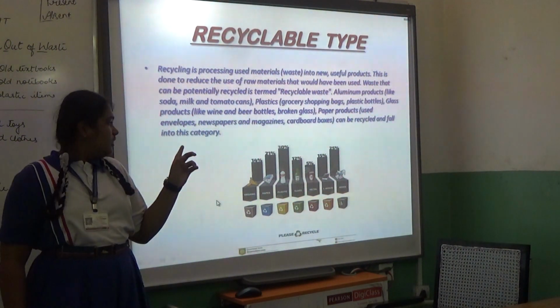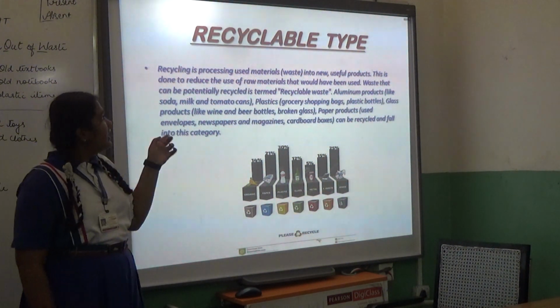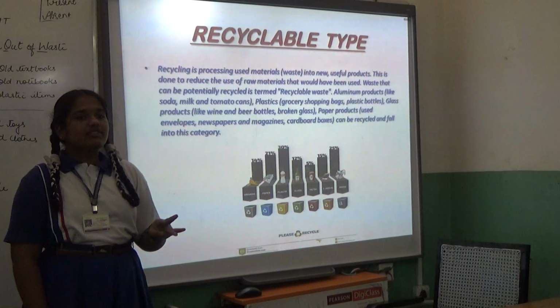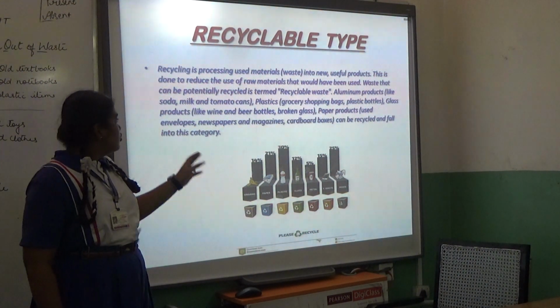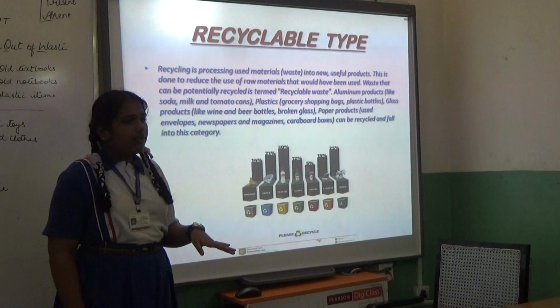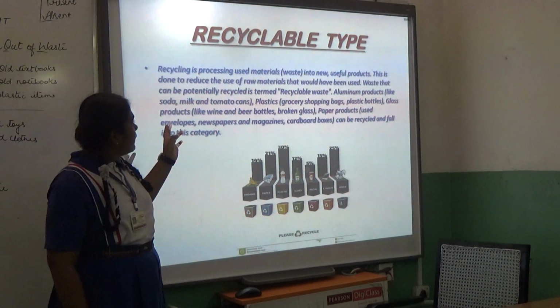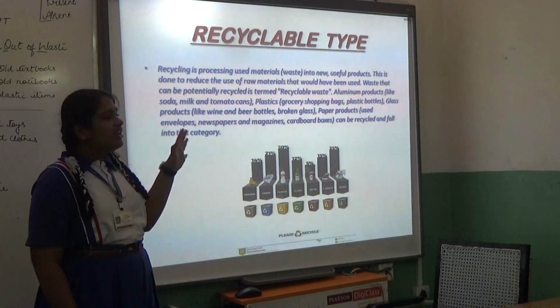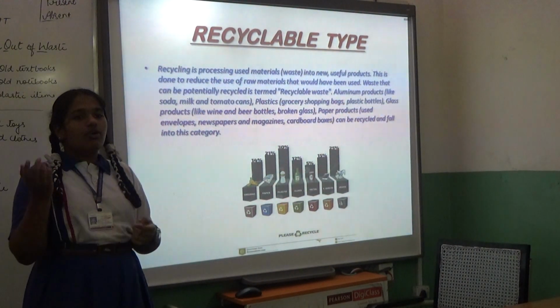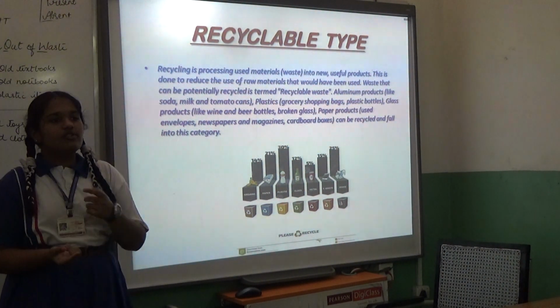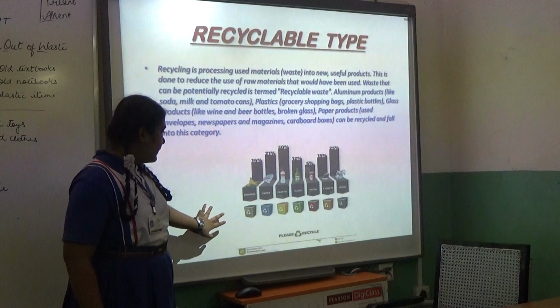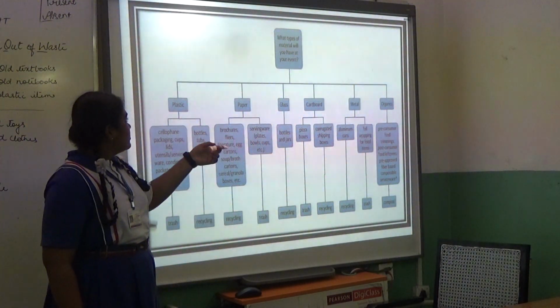So next is your recyclable type of waste. Recyclable type of waste includes your glass, aluminium cans, newspapers, envelopes, magazines, etc. Something which can be degraded and be used for further use, which is already thrown away, is known as recyclable waste. So this is your recycled waste.